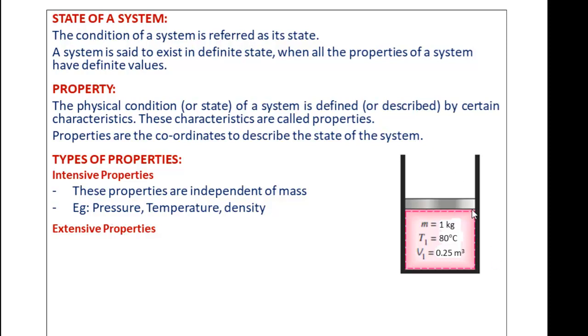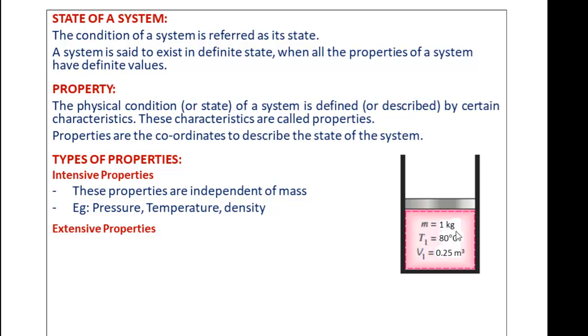Now consider the position of the piston at this location. If you connect a pressure gauge to this system, it is going to indicate a certain amount of pressure. Let us say it is indicating a pressure of 1.5 bar. This refers to the complete mass of 1 kg and a volume of 0.25 meter cube. Now assume that I introduce a very thin boundary, a very thin sheet, which is going to separate these two.